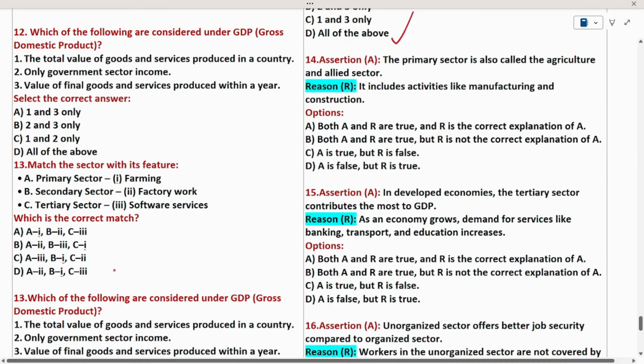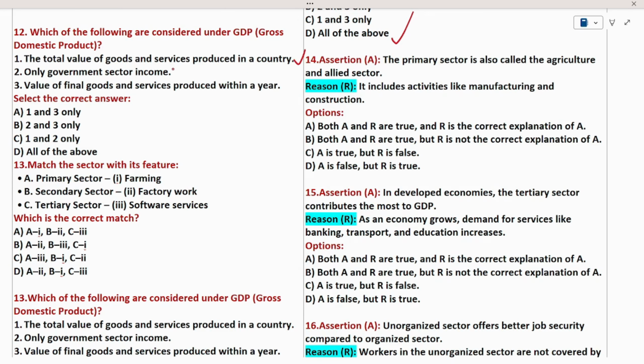See the question number 12. In the question, he is asking which of the following is considered under the GDP, or the total value of goods and services produced in the country? Yes, we know that as per the definition, statement 1 is right. Come to statement 2. Only government sector income.